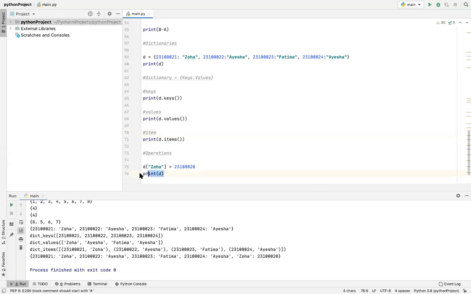Oh sorry, forget what I said. Whenever this is basically adding a new thing, when I'm putting this over here, this is the key. Let's do it the other way around.